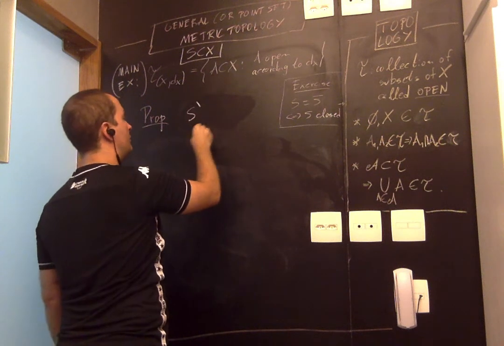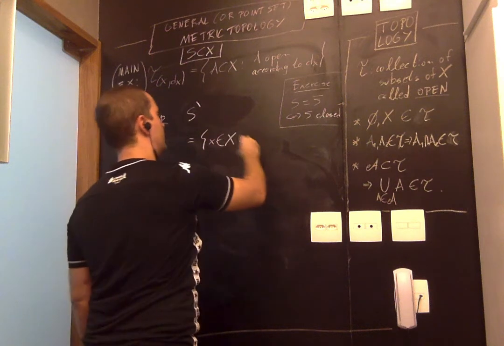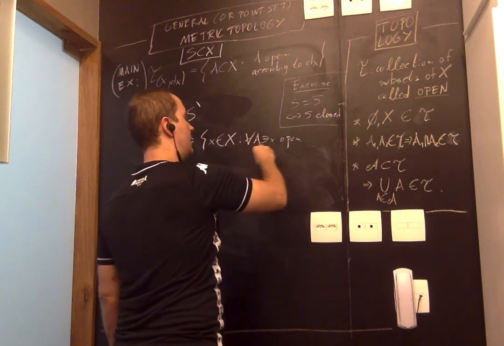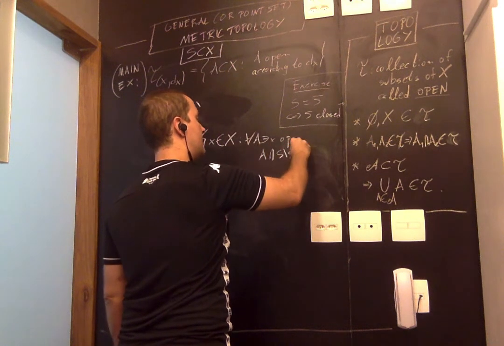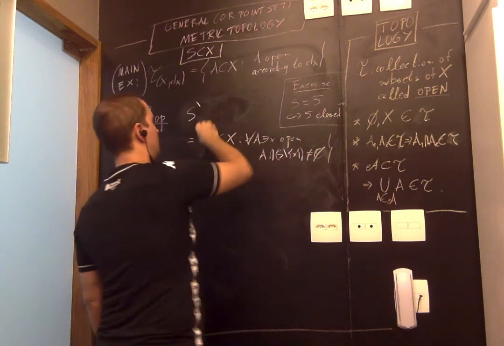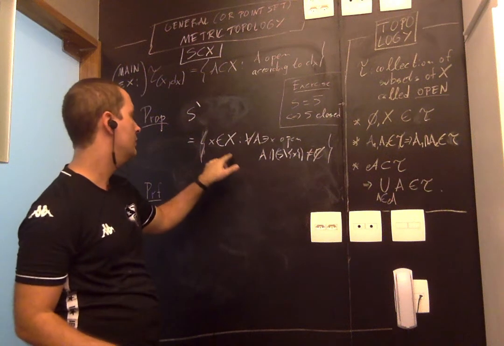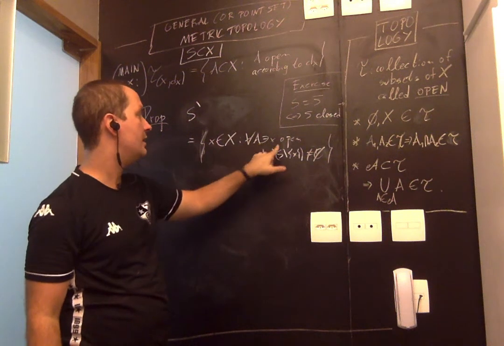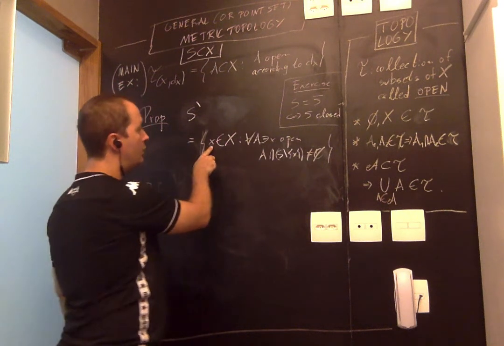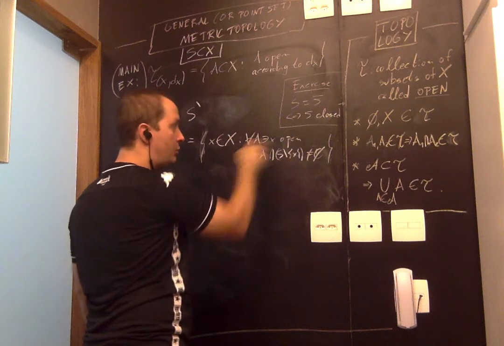S prime is the set of all points x in X such that for all open sets A containing x, A intersection S minus x is non-empty. If you just have S here, that's the closure by a theorem we saw last time. So a point is in the closure if any open set containing it intersects S. This is a stronger thing: it says that any open set containing x intersects S minus the point x itself.